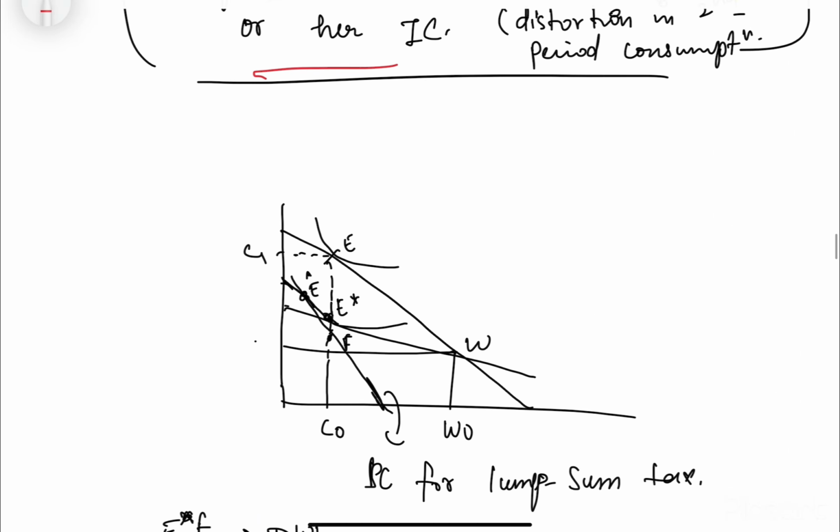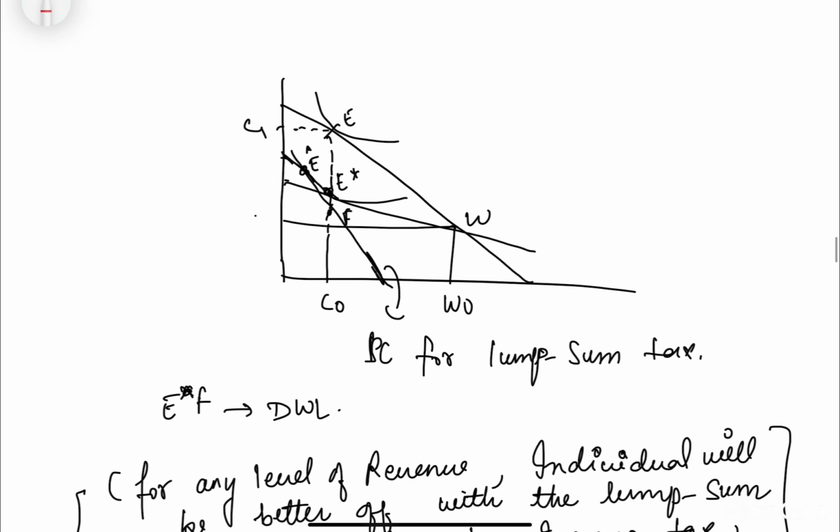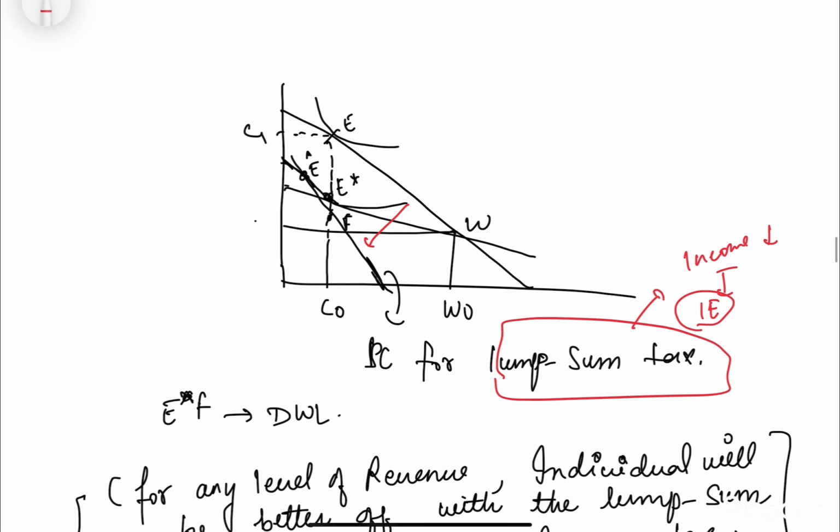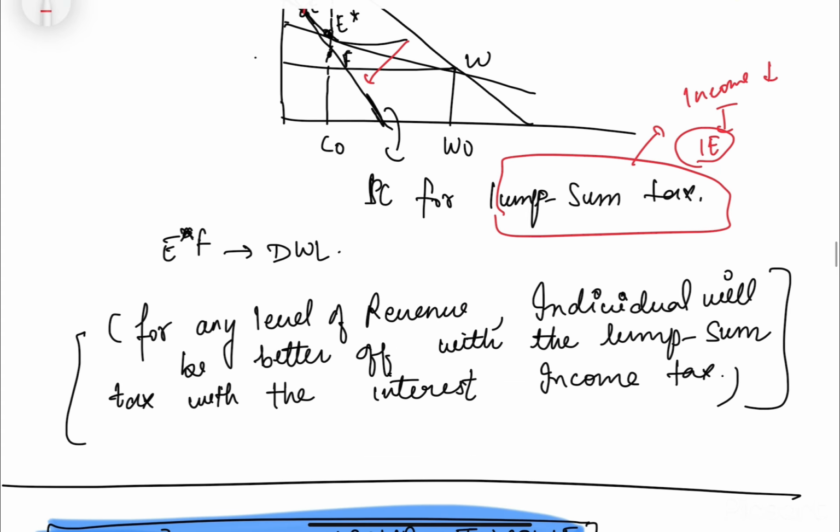ओके, so now what we say, like if we would have a lump sum tax. So lump sum tax में क्या होता है कि it is more like income effect only, यानी कि lump sum tax है तो our income will fall, that's it. Income will fall, it means like there is only income effect, तो हमारी जो budget constraint है वो parallelly shift हो जाएगी downward and we would be somewhere here. ठीक है,